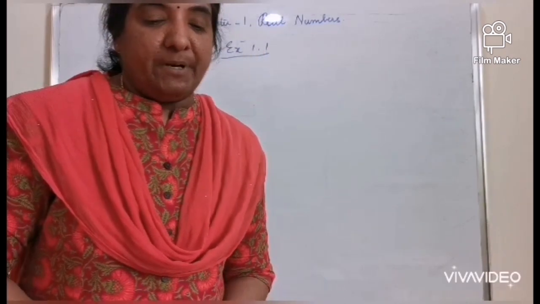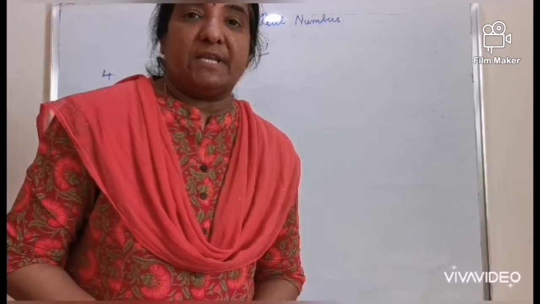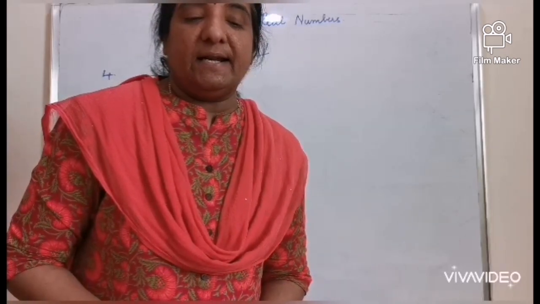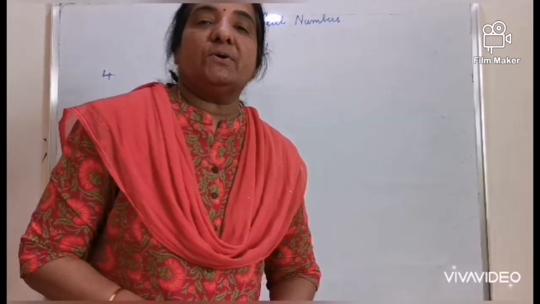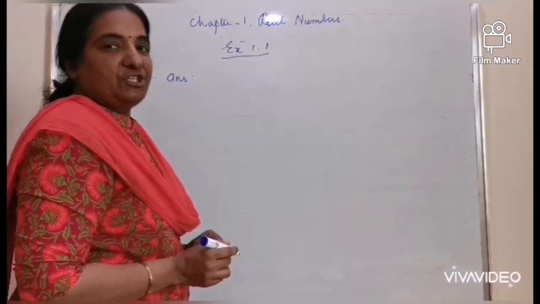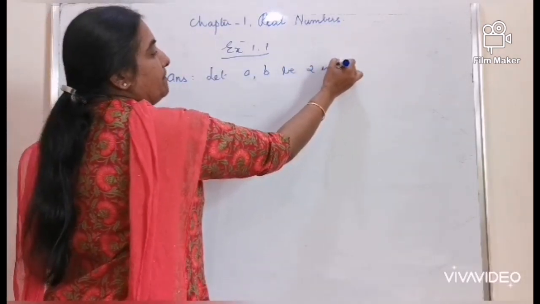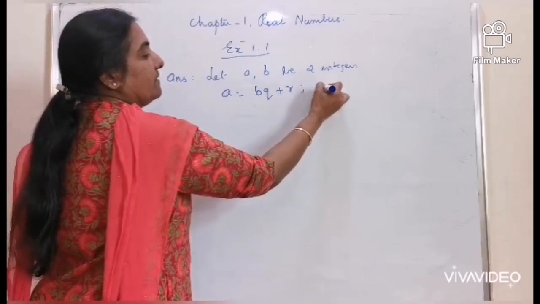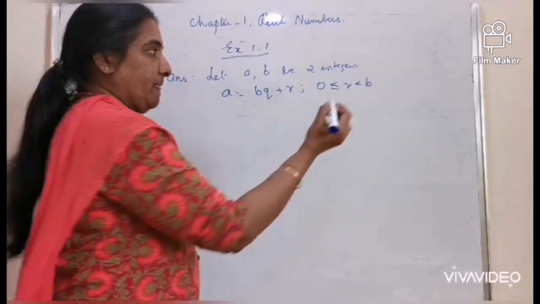Use Euclid's division lemma to show that the square of any positive integer is either of the form 3m or 3m plus 1. Please underline the word square as well as the number 3, which will give you a clue to start with the question. As in comparison with Euclid's division lemma, let a and b be two integers such that a is equal to bq plus r, where 0 is less than or equal to r, less than b.